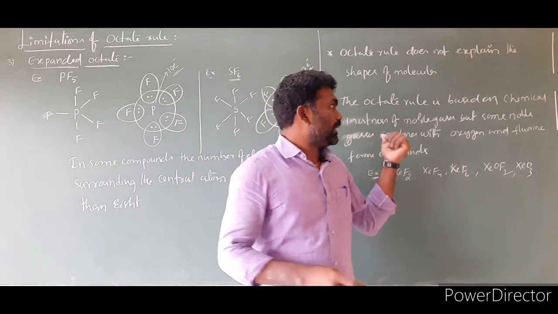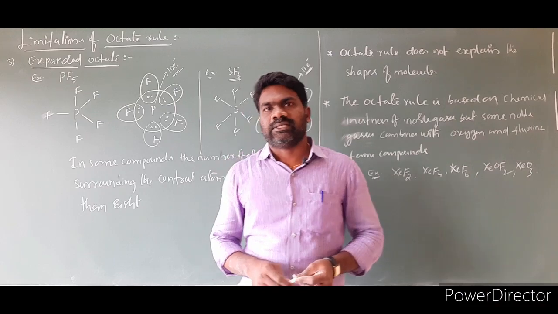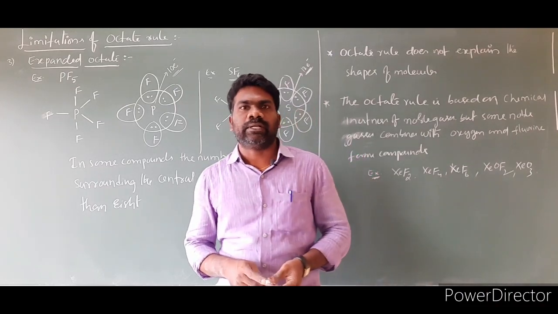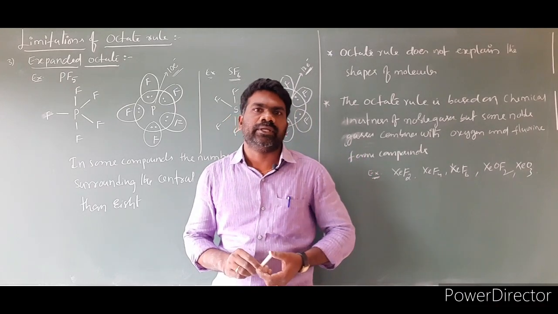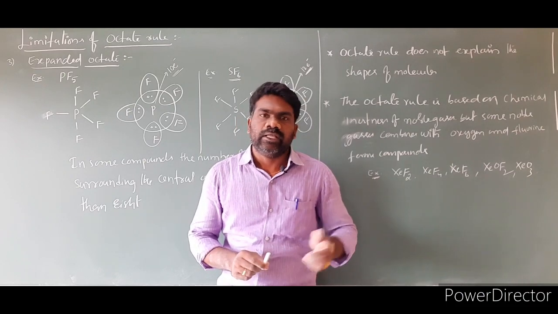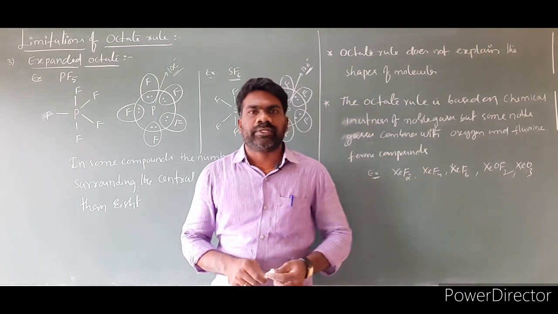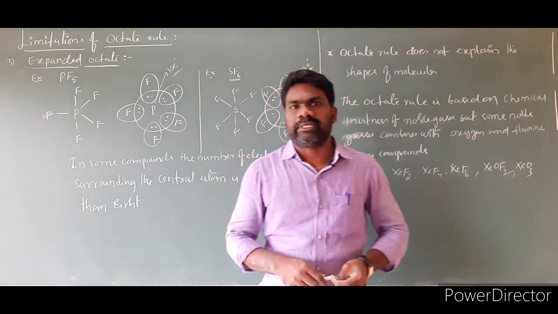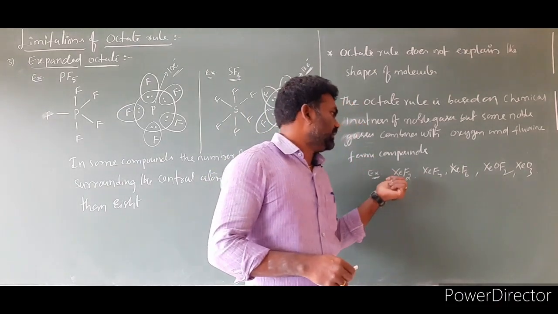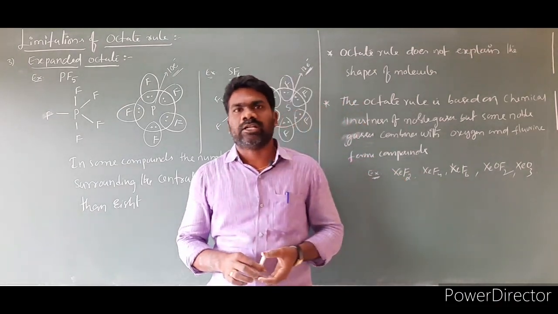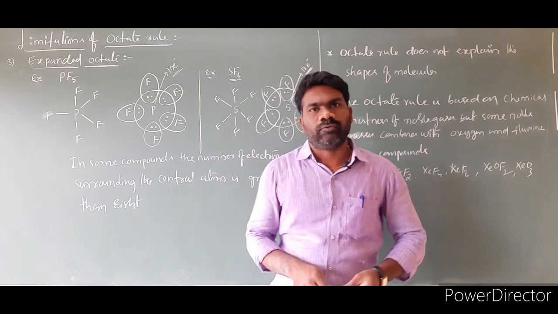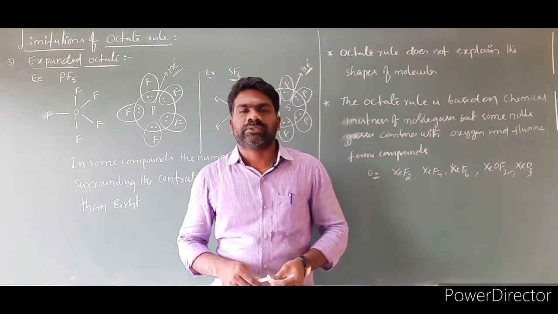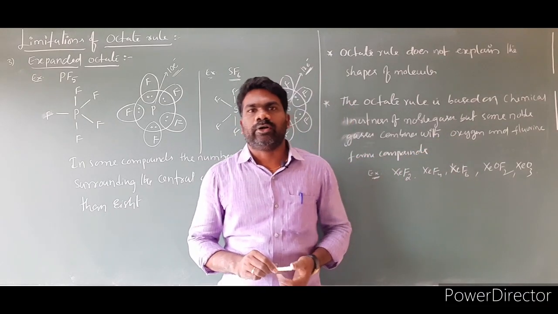According to the octet rule, the inert gases have a complete octet configuration. As a result, they do not combine with any other element. Any element with an octet configuration like noble gases also does not participate. But here some noble gases, xenon and krypton, react with oxygen and fluorine forming compounds. So these are the limitations of the octet rule.